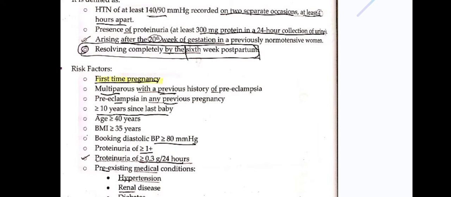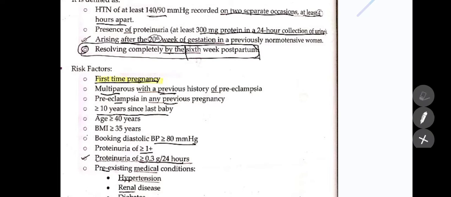Welcome everyone. So now we will be studying preeclampsia. As the word pre means before, eclampsia means a condition in which there is raised blood pressure, proteinuria, and different clinical pathologies. So that is preeclampsia.